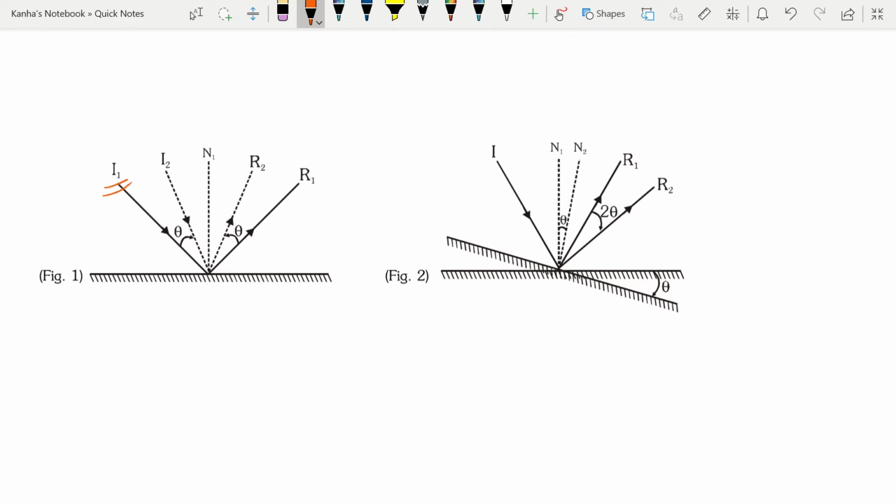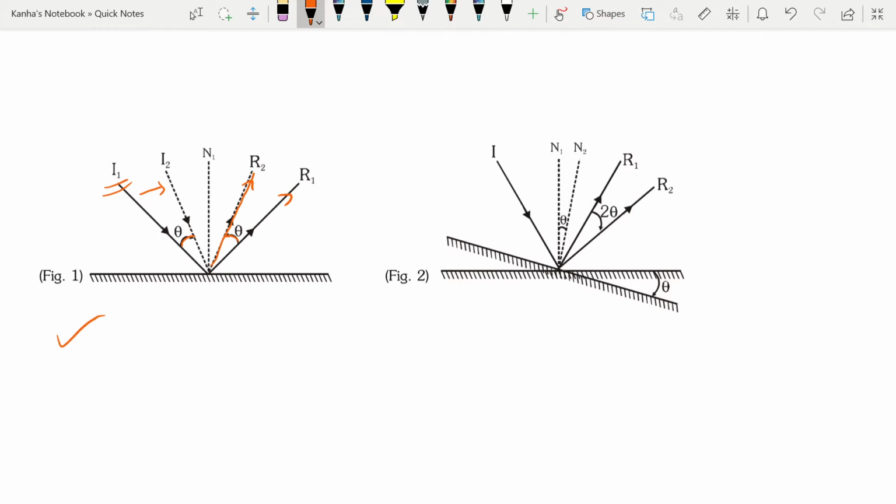I1 is the incident ray coming in, and R1 was the reflected ray for I1. If I change the angle of incidence to some I2, then this will be my R2. So what do you see here? If I reduce the angle by theta, then the reflected angle also reduces by theta. This is the first observation.